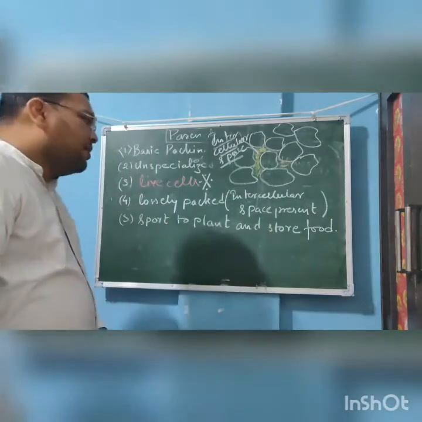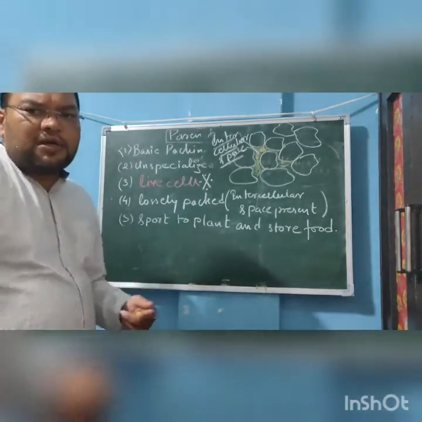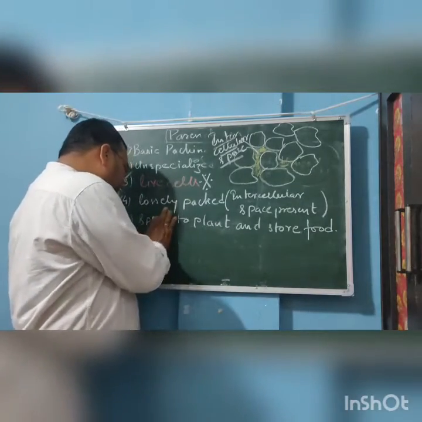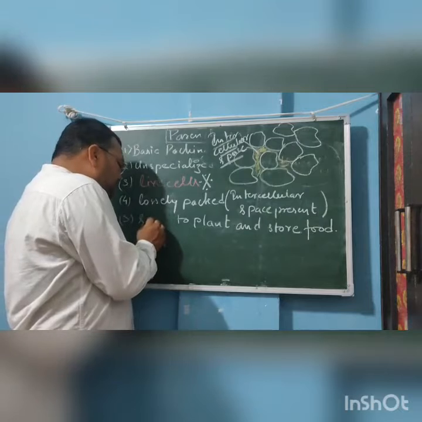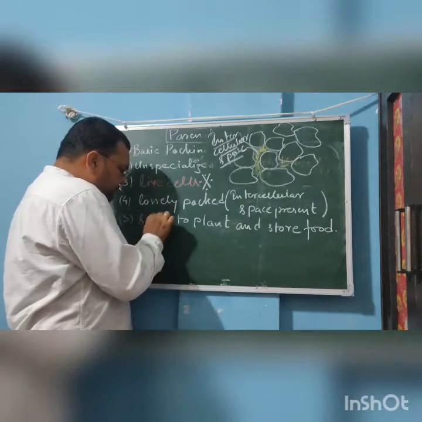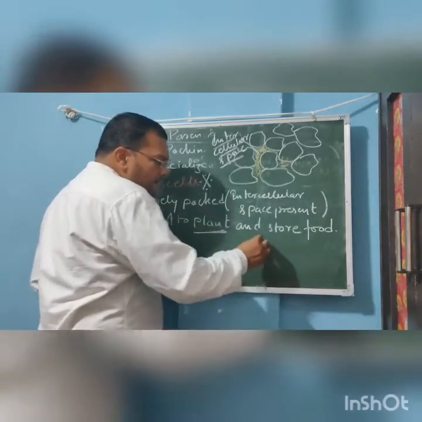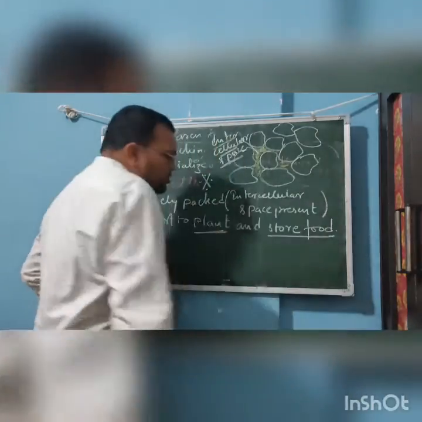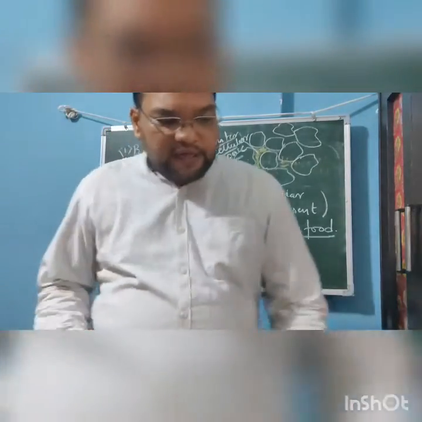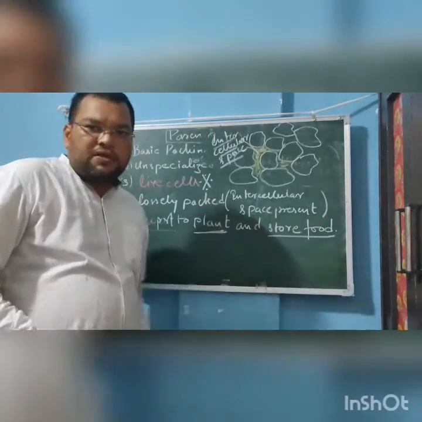Very important character. They are loosely packed. Intercellular spaces are there. Now, what functions do they perform? They perform various functions, but basically they support the plant and store food. Now, after that, this parenchymatous tissue, I think all of you understood what it means.